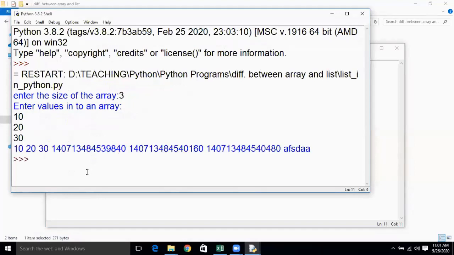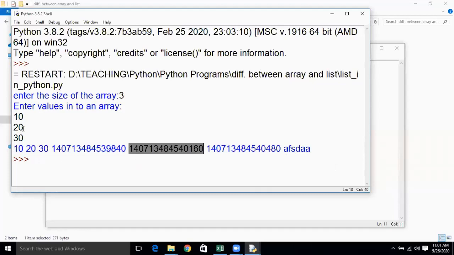So it has accepted the change of value that you have given, right? Generally an array will not accept the change, but the list will accept the change of data type as well as even the address. Now this is the address where 20 is actually stored.